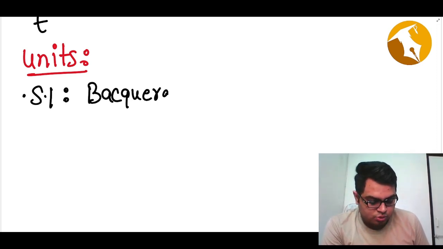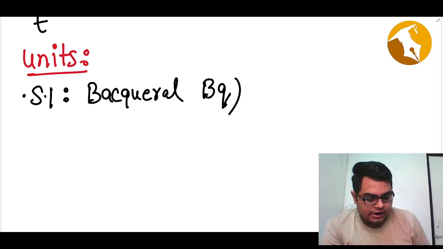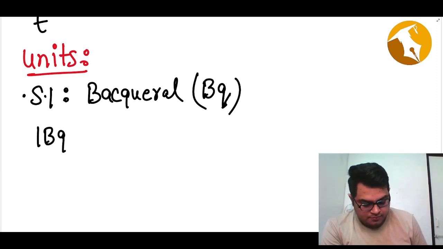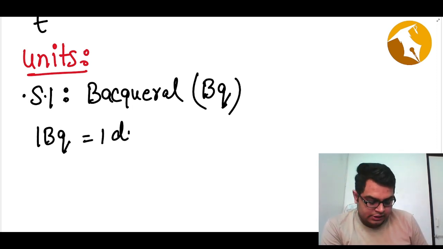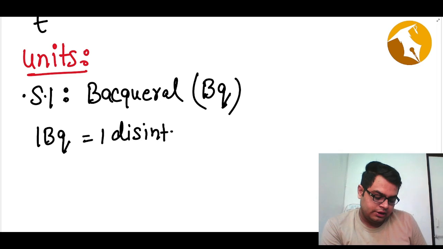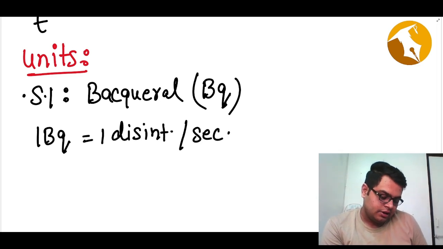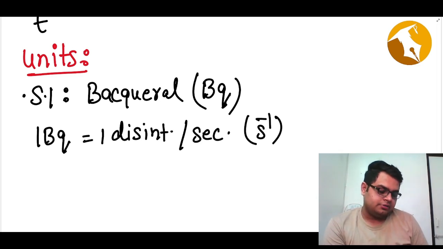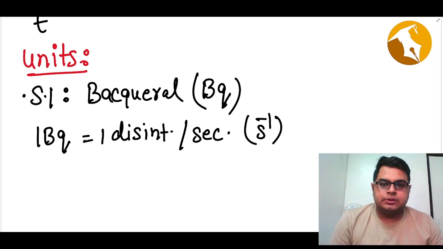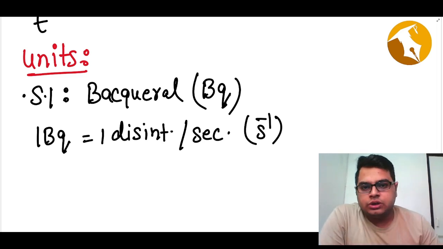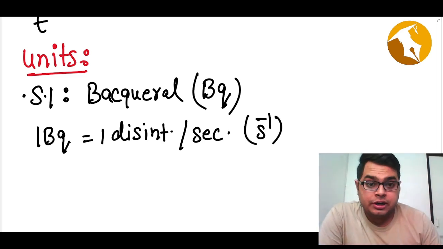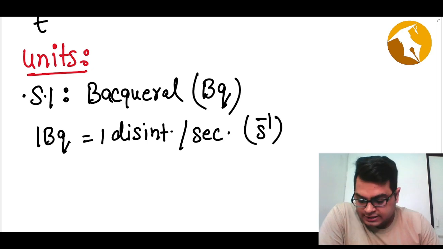Becquerel was the person who discovered radioactivity. 1 Bq is 1 disintegration per second. So 1 disintegration per second is known as becquerel. This is the most fundamental unit, or the SI unit.